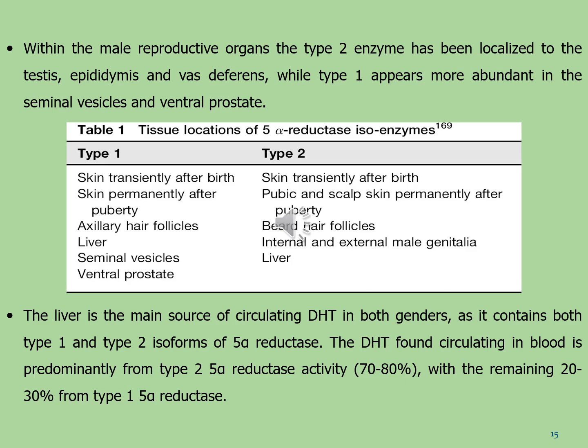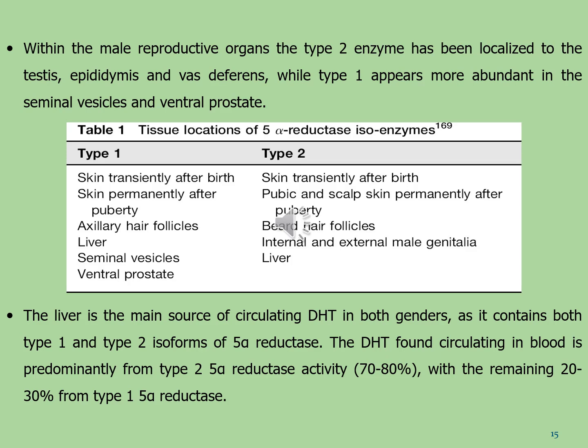So in type 1, skin permanently after puberty, in type 2, pubic and scalp skin permanently after puberty. In type 1, axillary hair and follicles, in type 2, beard hairs and follicles. In type 1, it is present in liver, seminal vesicles, and ventral prostate, while type 2 is present in internal and external male genitalia and liver.